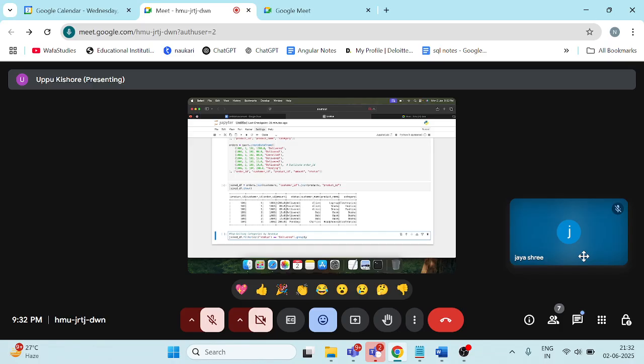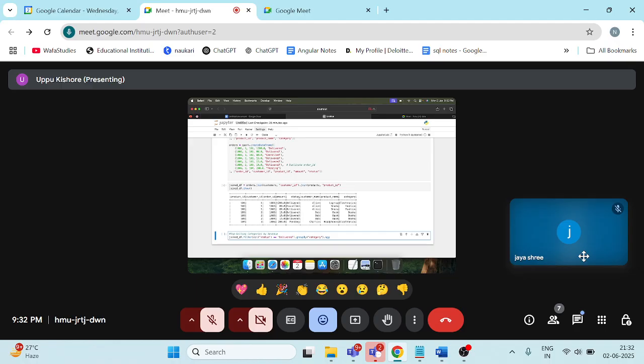So we need to use groupBy. Here what we told, based on the category we want the revenue, right? So we need to group by the category. So my category is this one, and we need to perform the aggregation. For what do we have to perform the aggregation?